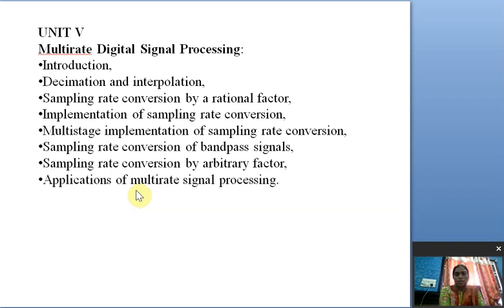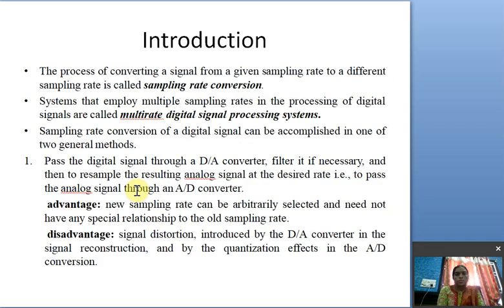First, coming to the introduction. What is multi-rate digital signal processing? To define this, firstly, what is sampling rate conversion? Sampling rate conversion means converting a signal from one sampling rate to another sampling rate. That means converting the sampling rate of the signal from one value to another value; that process is nothing but sampling rate conversion.